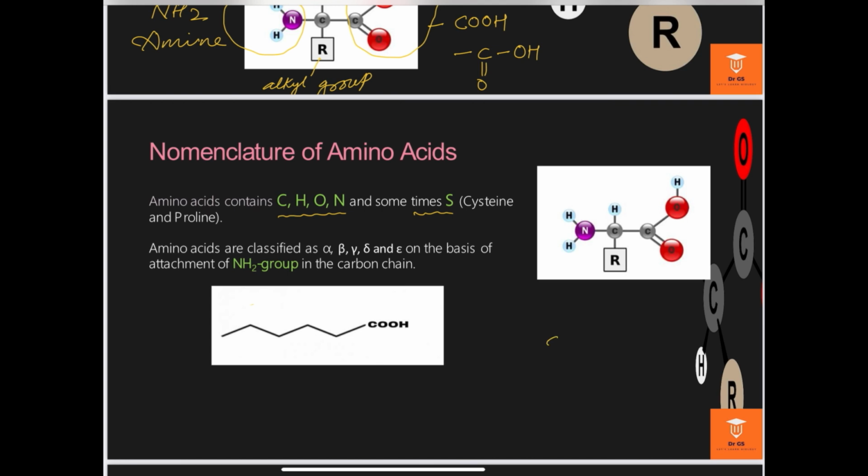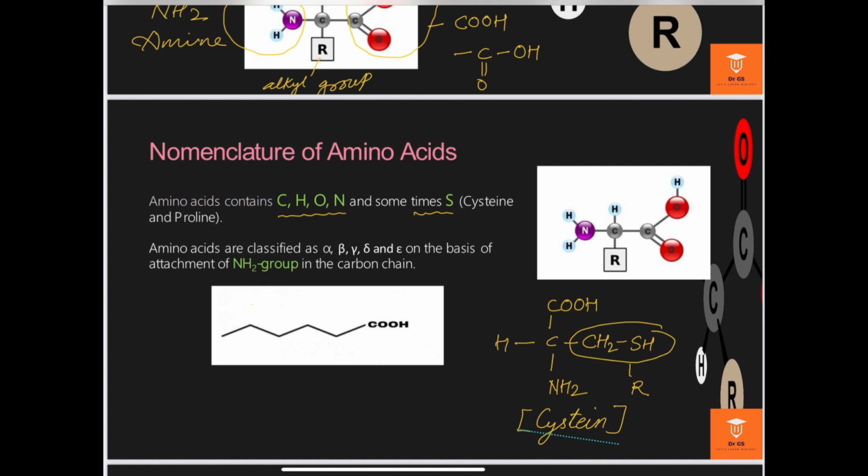What is cysteine? Here I am drawing the alkyl group of cysteine. This is the cysteine. One is the carboxylic group, the other is the amine group, and hydrogen. And in the position of the alkyl group in cysteine, there is CH2SH. This thiol group is present as the alkyl group. This is the alkyl group of the amino acid cysteine. So we can say cysteine has one sulfur in the alkyl group.